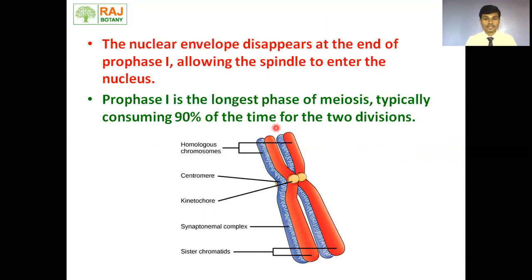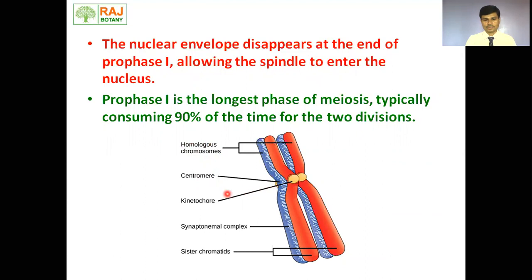Before we proceed further, we need to understand some specific terminologies we are going to face during discussion. So in this slide, we will discuss that terminology. First, homologous chromosomes. Homologous chromosomes means similar chromosomes with respect to their length, their position of centromere, their staining pattern, and their position of loci or locus. Such chromosomes are called homologous chromosomes.